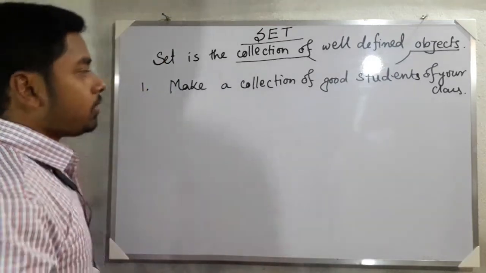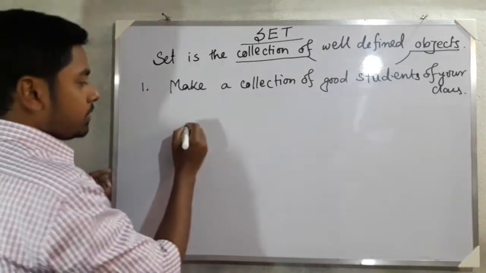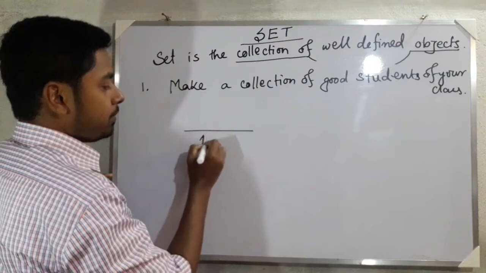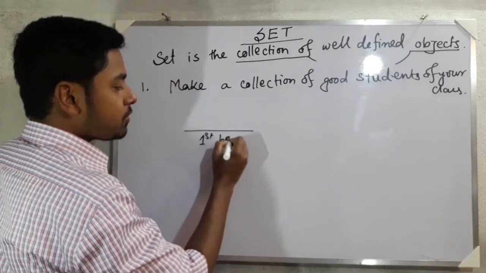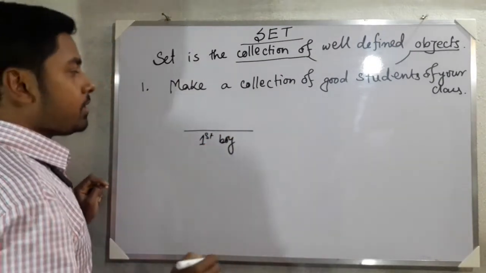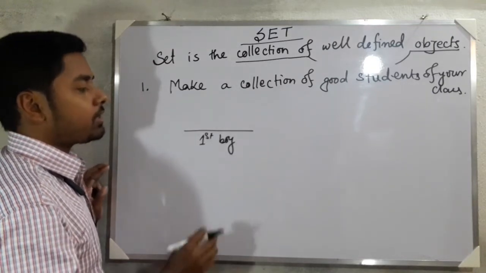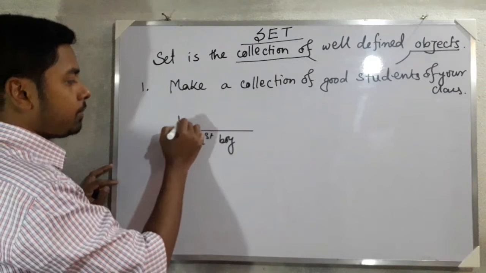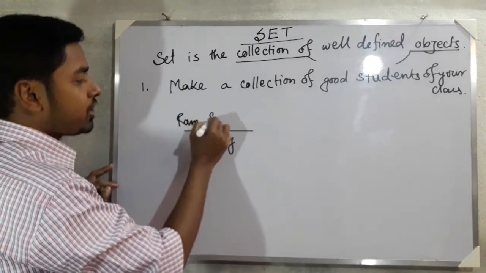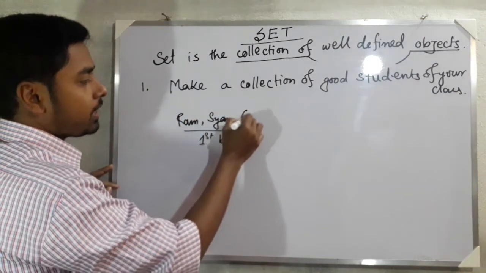Now suppose the first boy is telling, sir, in our class we are having 3 good students only: Ram, Shyam and Geeta.